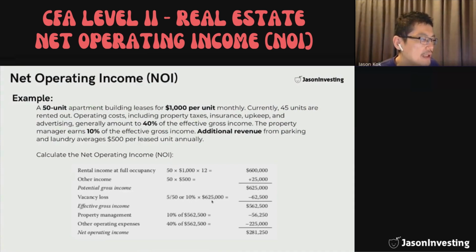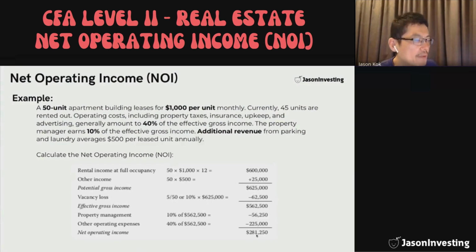We need to account for the vacancy loss. For the vacancy loss, we will just deduct 10%, which is the vacancy percentage, of the potential gross income. So after deducting the vacancy, we will come out with the effective gross income. From the effective gross income, we will then deduct the property management and the other operating expenses, because these expenses are with respect to the effective gross income. In this example, this comes up with a net operating income of $281,000.